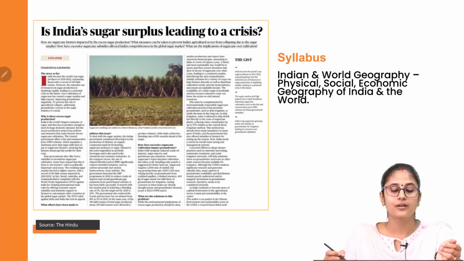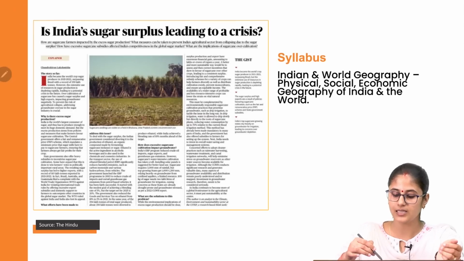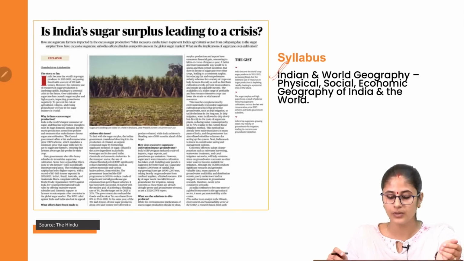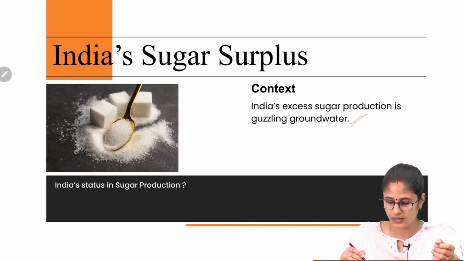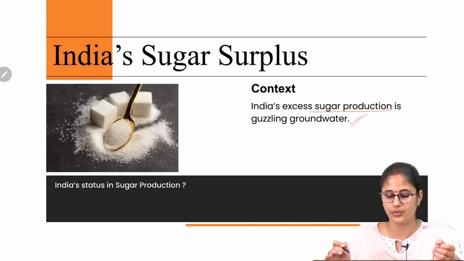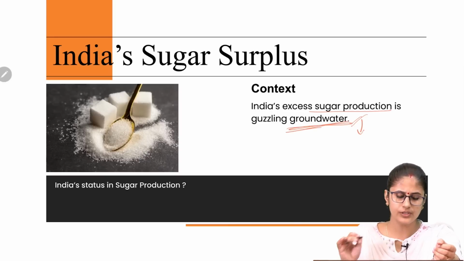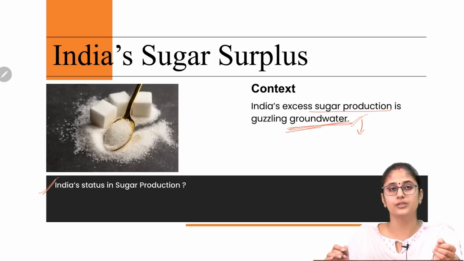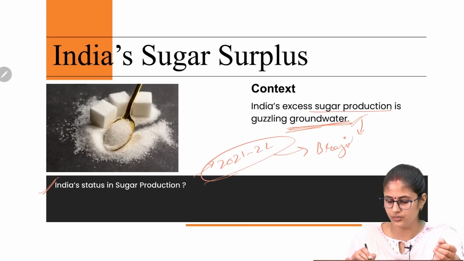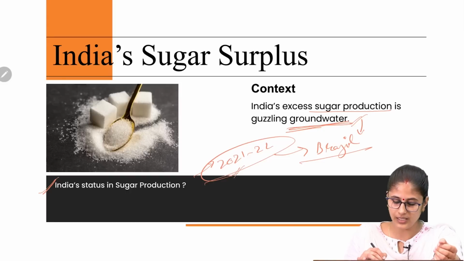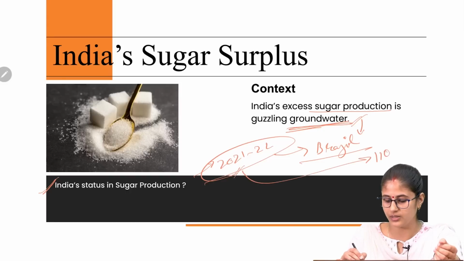Now this last article relates to sugar production in India, and this relates to your GS paper 1 syllabus. Let's try and understand the context first. So the context is, as India has excess sugar production, it is having a negative impact on the groundwater levels in India. Now the first thing that we need to understand is, what is India's status when it comes to sugar production? Now in 2021-22, India surpassed Brazil when it comes to sugar production. And in this very year, we exported around 110 lakh tons of sugar.